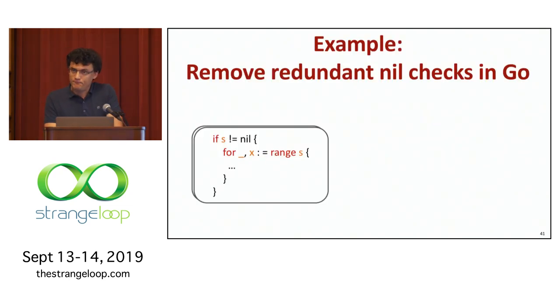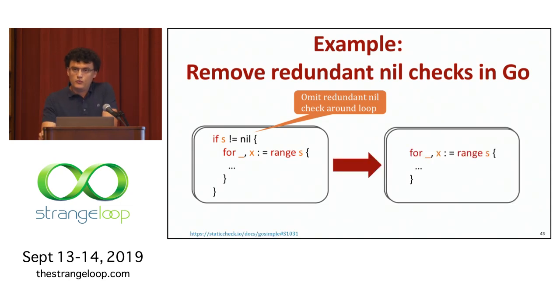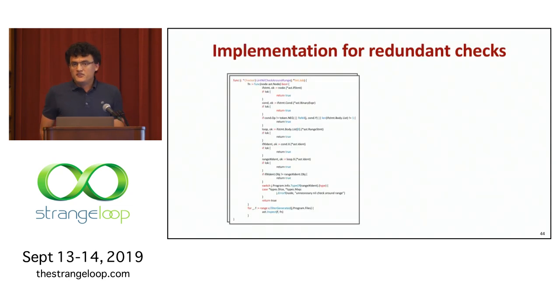So to take another example, we can remove redundant nil checks in Go in this code fragment. So this is, again, another kind of syntactic change that you can perform when you are ranging over this variable. You need not necessarily check whether it's nil if it's a slice or a map. So from this documentation, we can actually just remove that surrounding if check to produce just the for loop on its own.